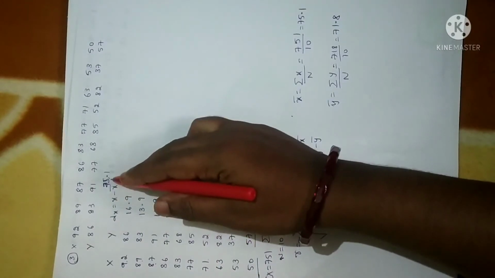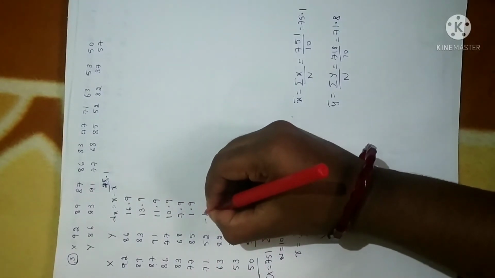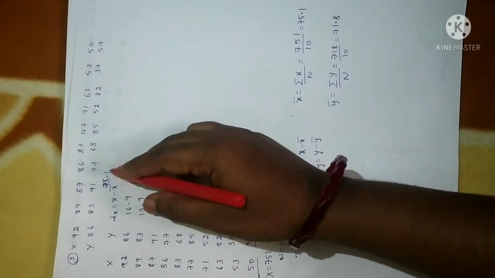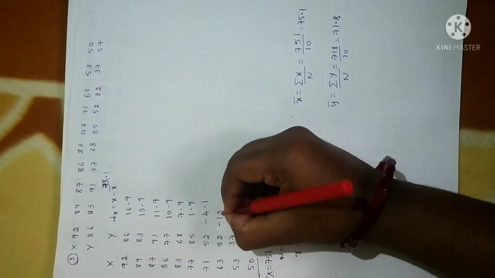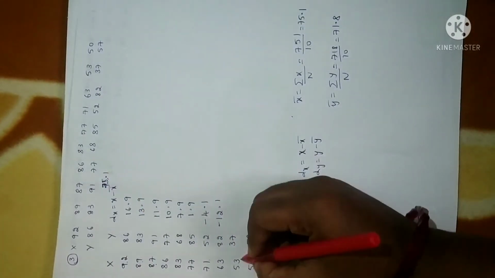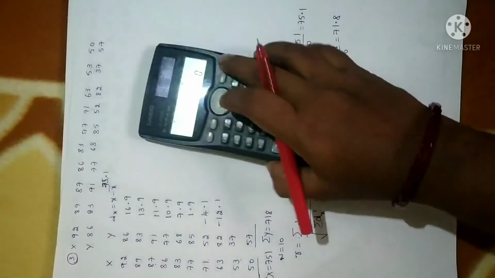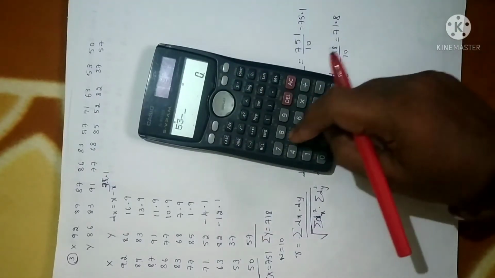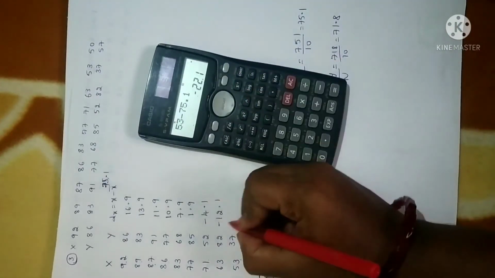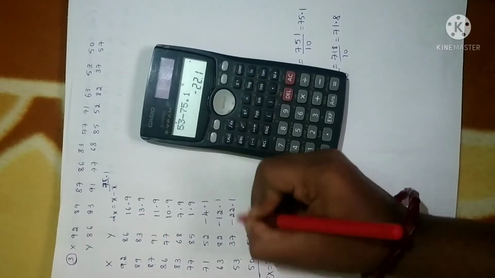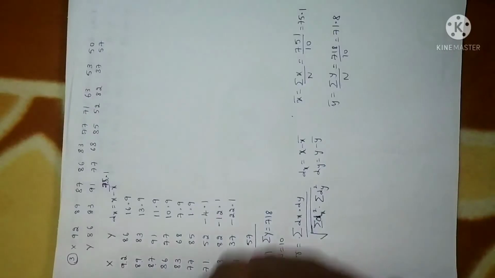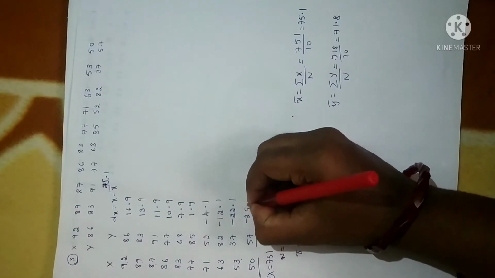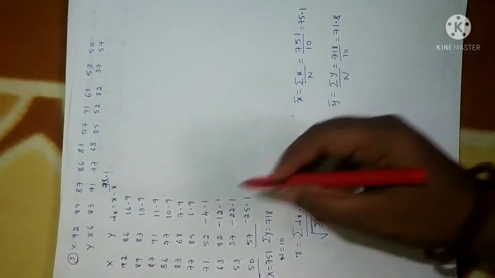71 minus 75.1 is minus 4.1. 63 minus 75.1 is minus 12.1. Please take care of the signs since it is the smaller value. If you put it in a calculator, 53 minus 75.1 gives you minus 22.1. Next, 50 minus 75.1 is minus 25.1. Fine, dx values are done.